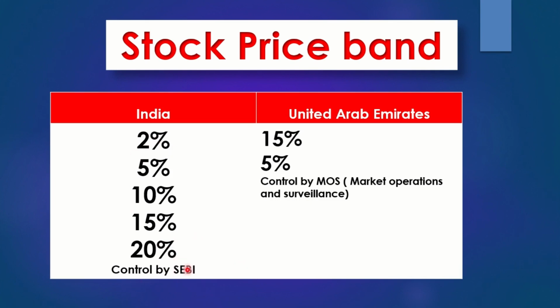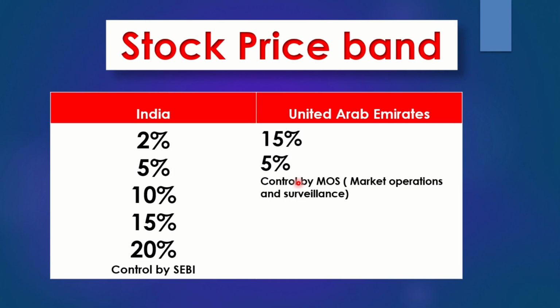And who is controlling it? In India it's SEBI, the Securities and Exchange Board of India. In the United Arab Emirates it is available for 15% as well as 5%. If the stock value decreases by 15%, that is minus 15%, they will close trading of the respective stock.